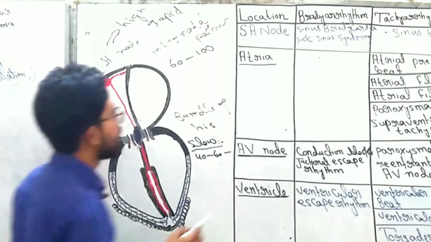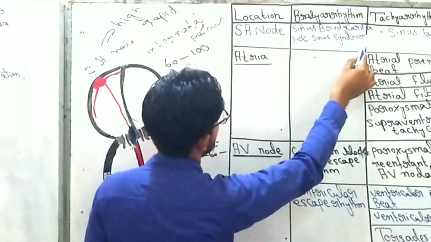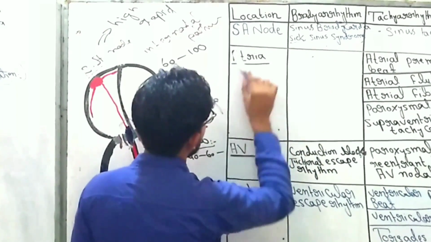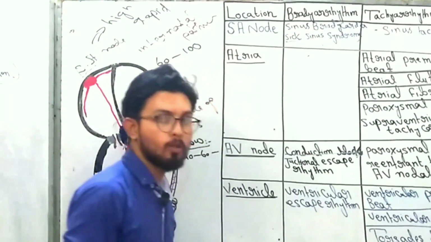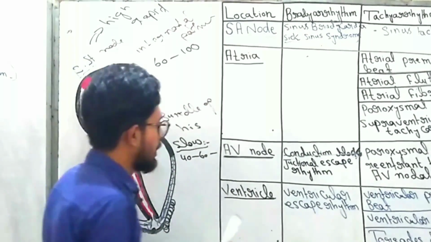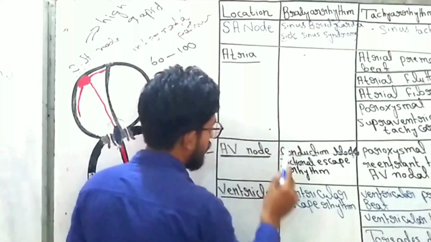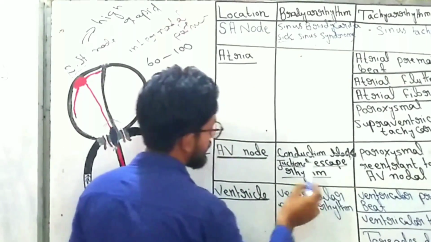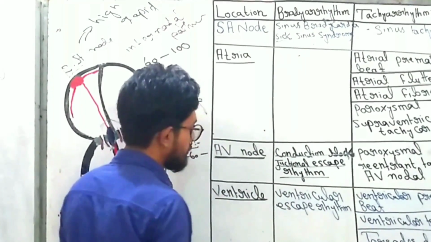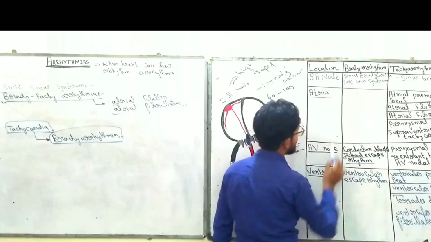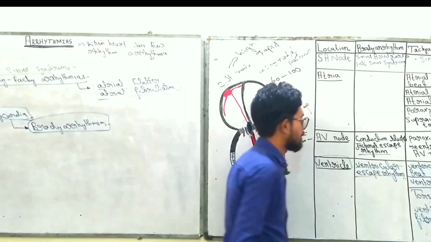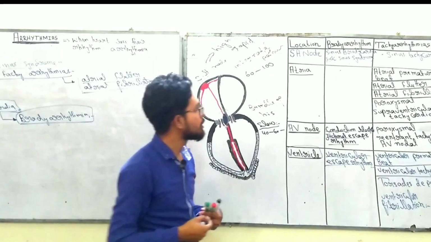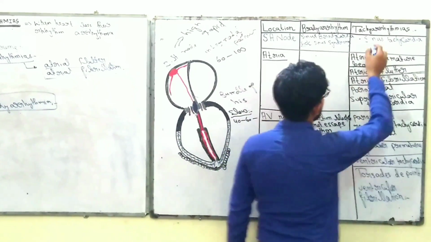So we have completed the SA node sinus bradycardia, sick sinus syndrome, and AV nodal conduction block: first degree heart block, second degree heart block, and third degree heart block. We completed that. And second one is junctional escape, we also completed it. And the bradycardia related to the ventricles is ventricular escape rhythm, and that was also discussed, right? So now the time comes to classify the tachyarrhythmias.